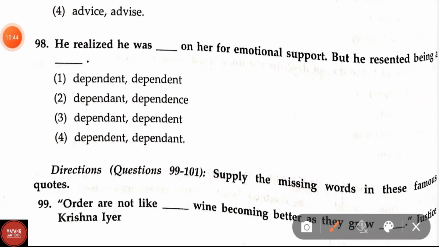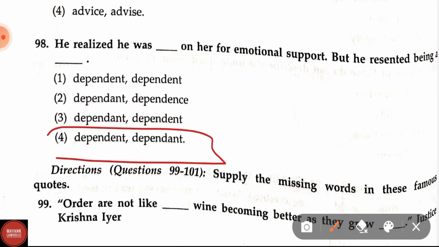Question number 98. He realized he was dash on her emotional support but he resented being a dash. Correct answer is option 4. He realized he was dependent on her for emotional support but he resented being a dependent.